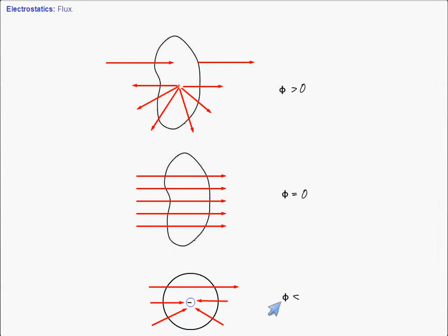So, let's finally conclude. As far as the electric flux is concerned, we can define electric flux linked to a surface as integral E dot dA. If the surface is closed, I will keep this circle sign on the integral. In case the surface is not closed, we will say simply integral E dot dA.